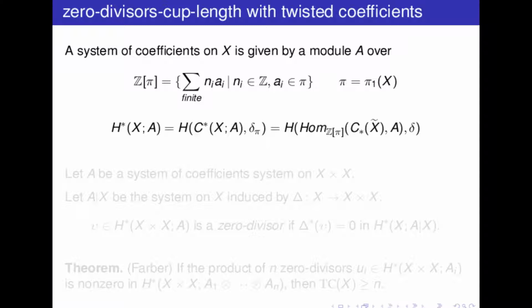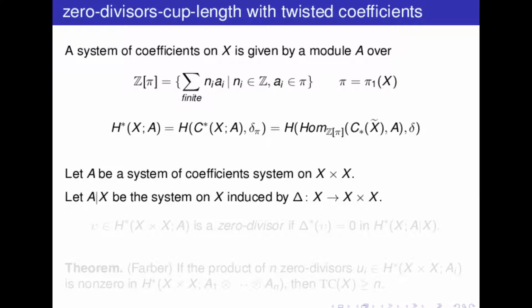This will be in the cohomology of the product X cross X. I will consider a system of coefficients on X cross X, and this induces by the diagonal map a system of coefficients on X. We say that a class v is a zero divisor if its restriction by the diagonal is zero, so it is in the kernel of the morphism induced by the diagonal.